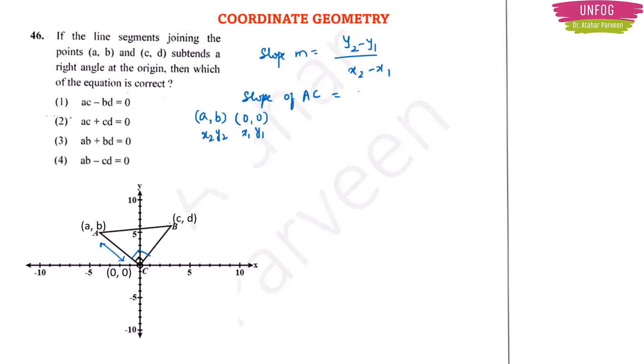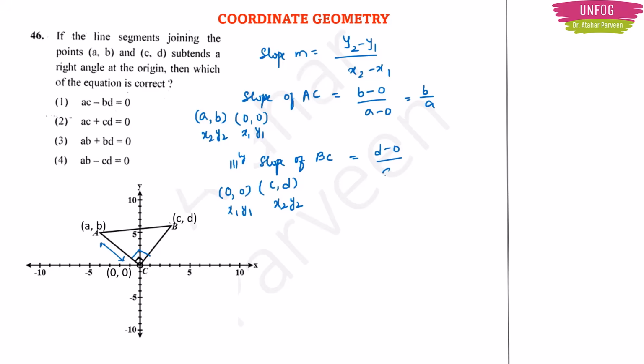So here the slope will be B minus 0 by A minus 0. So this will be B by A. Okay. Similarly, you can take the slope of BC also. So here 0, 0, and for the other point it is C, D, right? So it will be x1, y1, x2, y2. Correct. So this will be equal to D minus 0 by C minus 0. So it will become D by C.